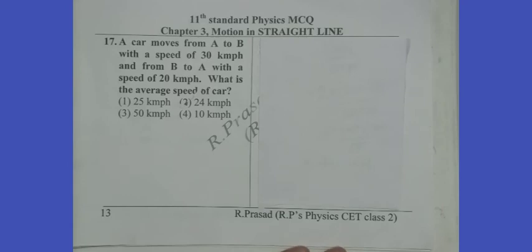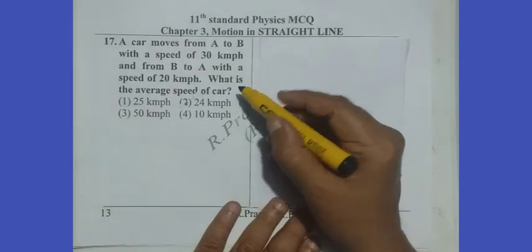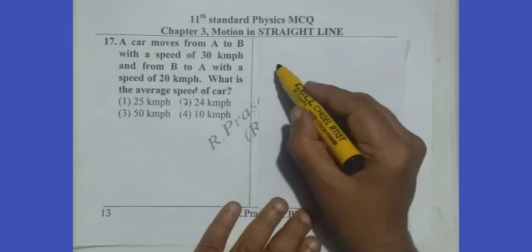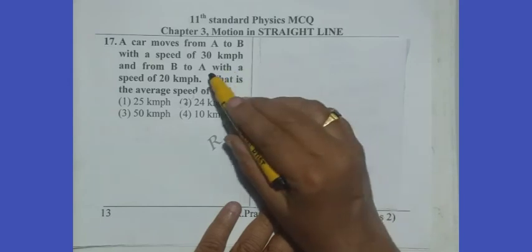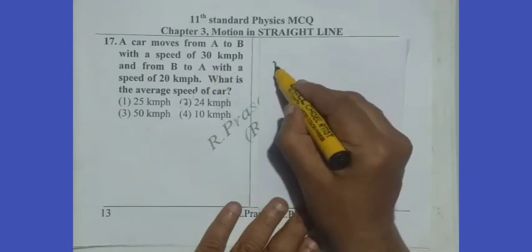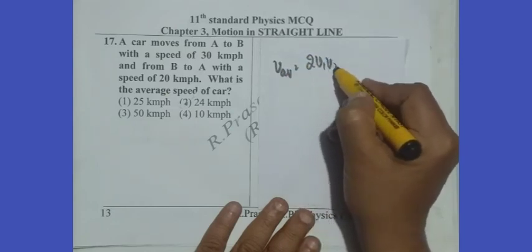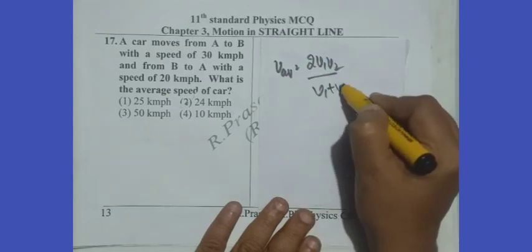Going for the 17th question, we read: a car moves from A to B with a speed 30 km per hour, and B to A with speed 20 km per hour. What is the average speed of the car? As the distance remains the same, we use the formula 2v1v2 by v1 plus v2.